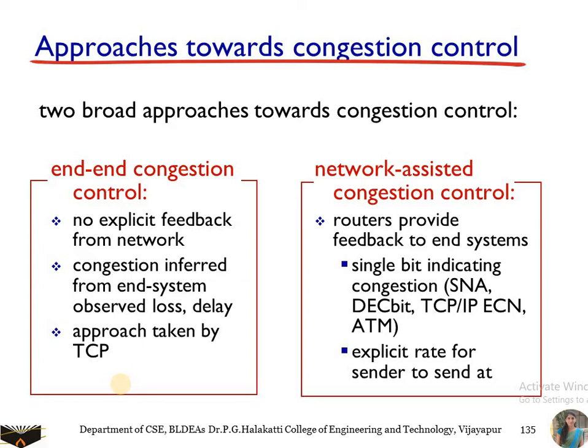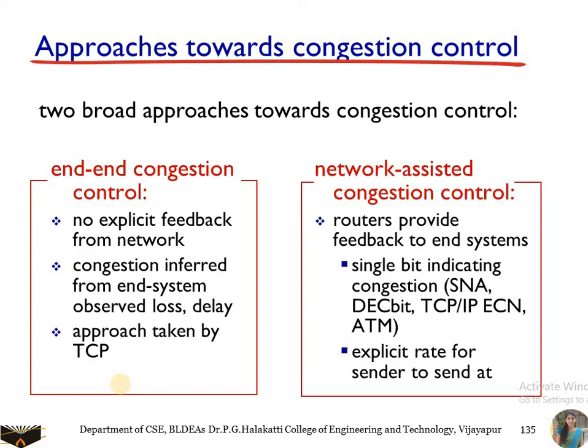And the second one is network assisted congestion control. Routers provide feedback to end systems. So here the network layer helps the transport layer to know that there is congestion in the network. Explicit feedback is given from the network layer. The router is a part of the network layer, so the router provides explicit feedback to the end systems. A single bit indicates congestion; we have certain bits that indicate that there is congestion in the network.